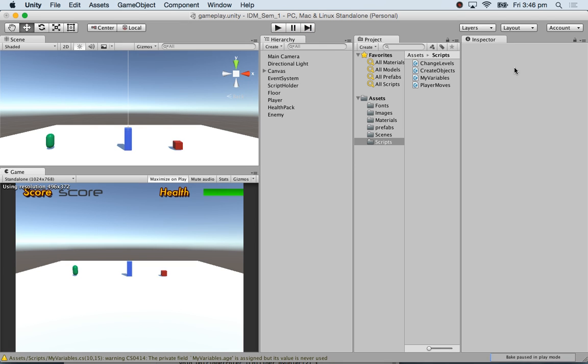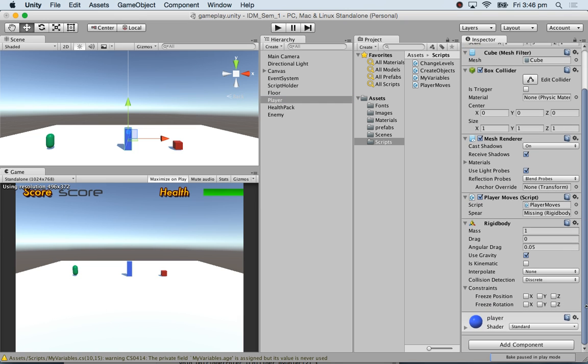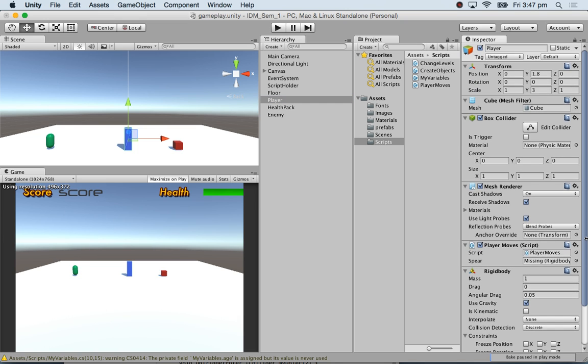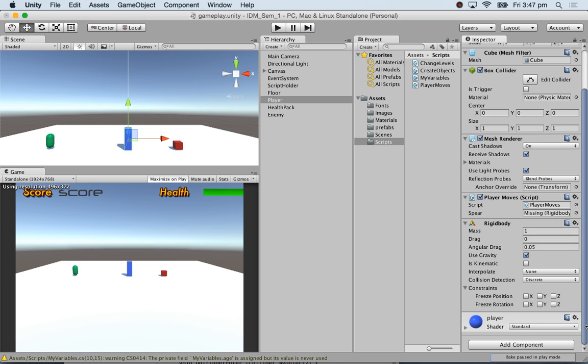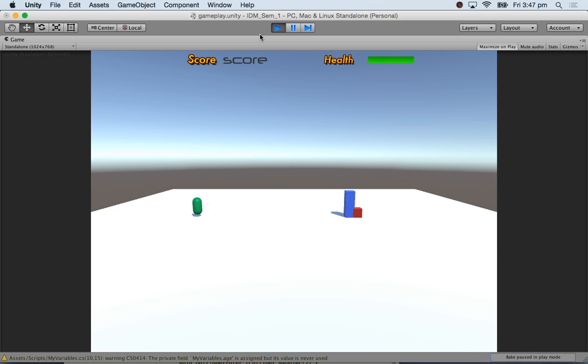Now there's one thing I need to do. My player, and it's good that this happened. Please see this. Player, you can actually have constraints. You see the constraints? He's moving in X and Z. I can freeze the rotation in X, Y, and Z, which means he will not rotate and topple over. Now if I've frozen it, bang, yeah, doesn't topple over. But this one is a trigger. Cool. And this one is a guy that I can actually hit.